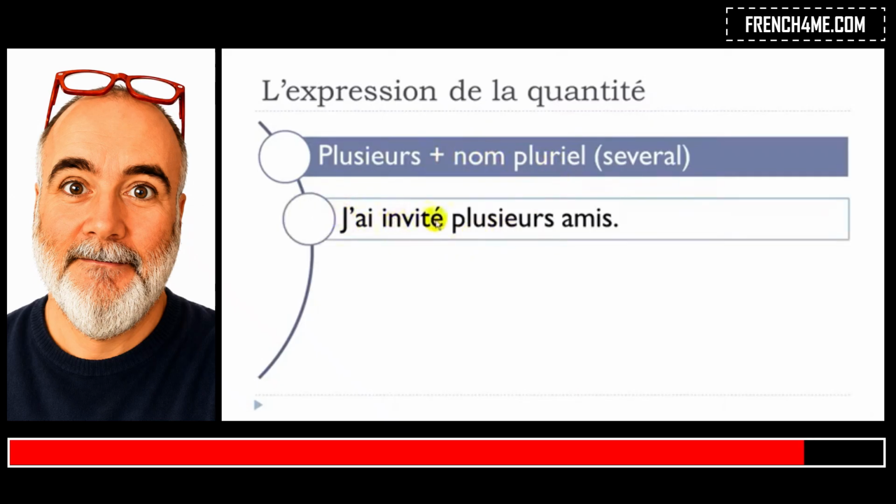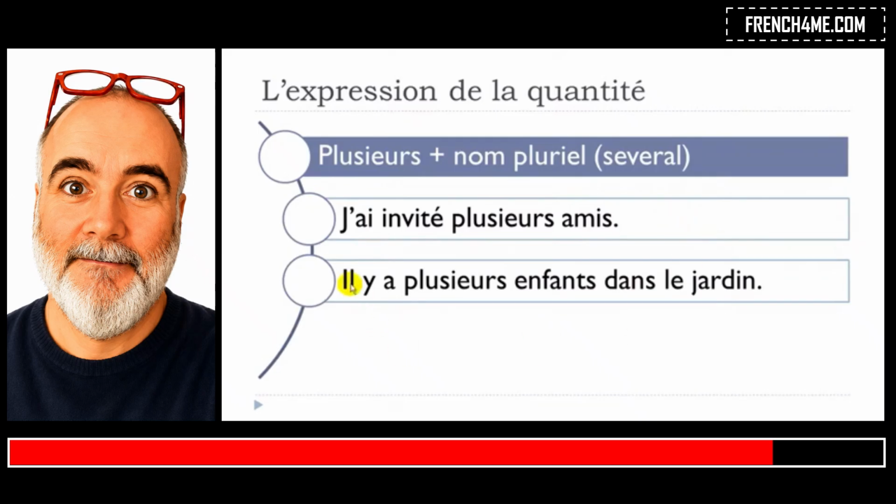J'ai invité plusieurs amis. Okay, so remember, j'ai invité, so it's the past form of inviter, to invite. Okay, plusieurs, and then amis, friends. Okay, j'ai invité plusieurs amis. Second example, il y a, there is, plusieurs enfants, kids, dans le jardin, in the garden. Il y a plusieurs enfants dans le jardin.